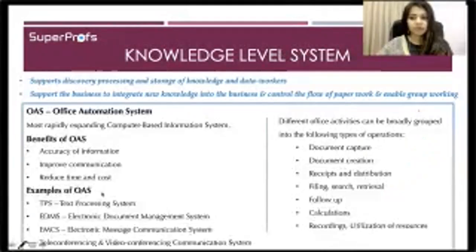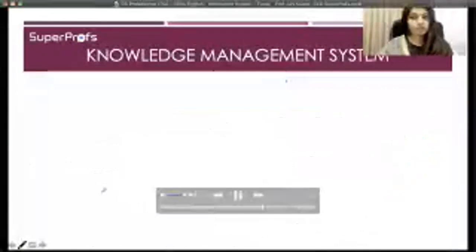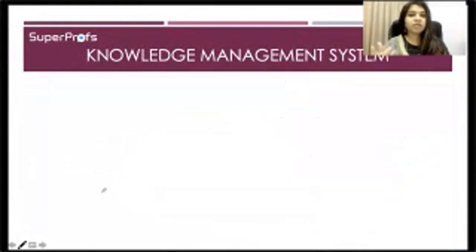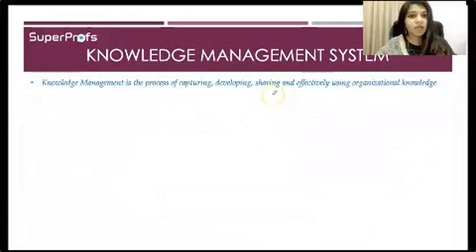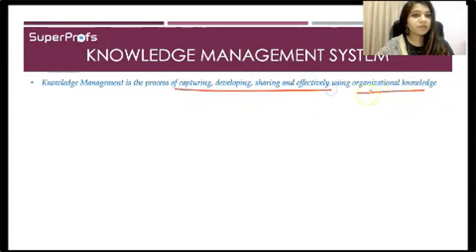All right. So next is our knowledge management system. Okay. So this is the second kind of information system used at the knowledge level. Now, what is knowledge management? Knowledge management is the process of capturing, developing, sharing, and effectively using organizational knowledge. Okay, capturing, developing, sharing, and effectively using organizational knowledge.